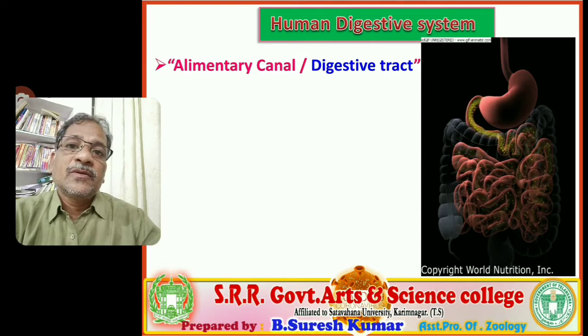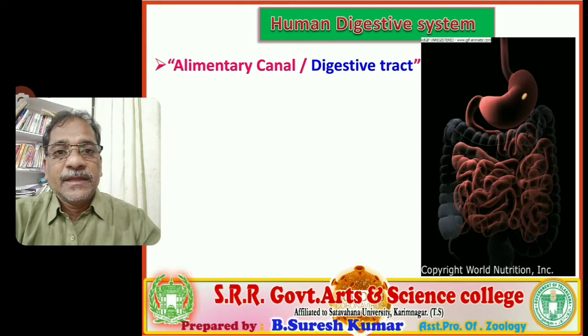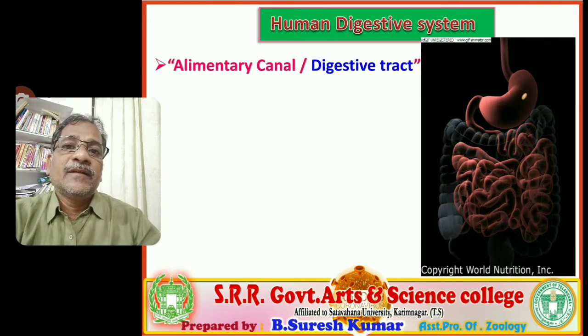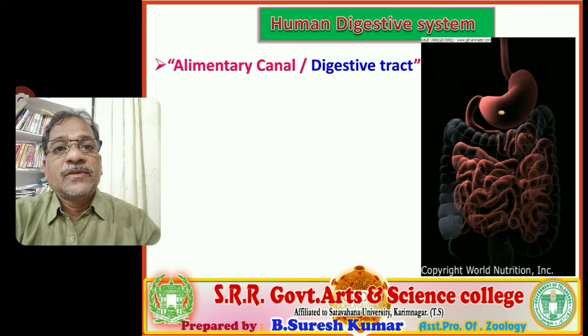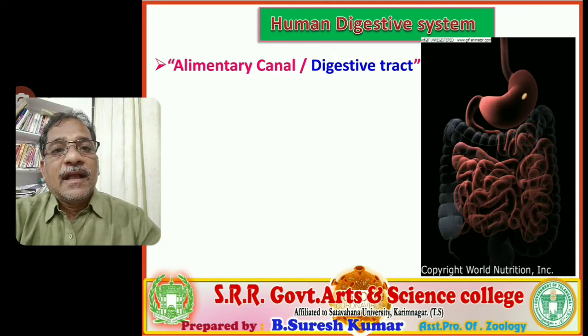In the case of protostome phyla, the blastopore develops as the mouth. In the case of deuterostomes, in the embryonic condition, the blastopore aperture develops as the anus, and opposite to it the mouth develops. So that is the difference. These two are converse things concerned with the alimentary canal and digestive tract.